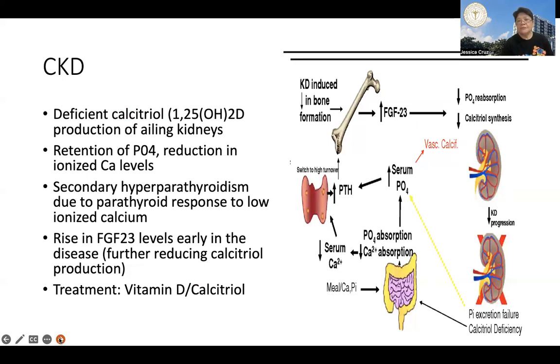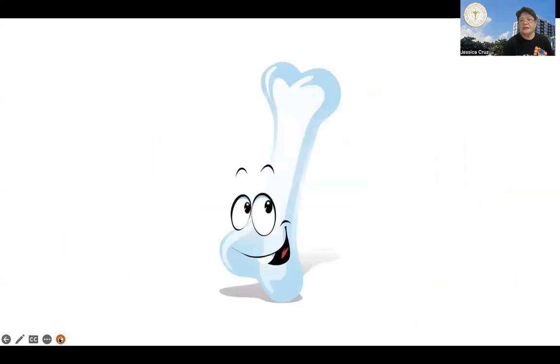So these are the various drugs that are used for bone conditions.